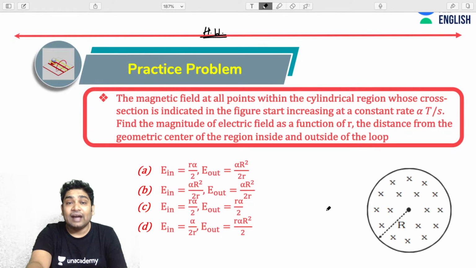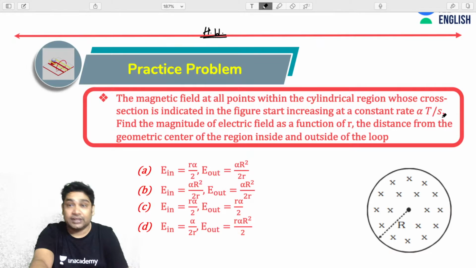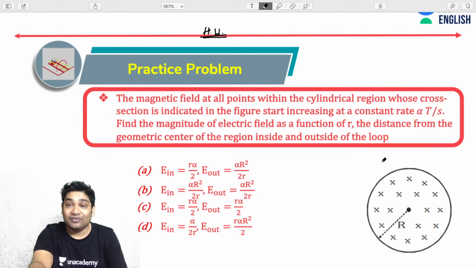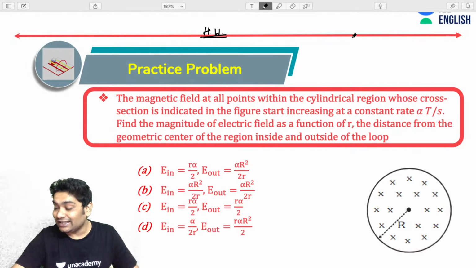You've been told a magnetic field at all points within a cylindrical region whose cross-section is indicated in the figure starts increasing at a constant rate of alpha Tesla per second. So the magnetic field in this cylindrical region is increasing at a constant rate of alpha. You have to find the magnitude of electric field as a function of small r, which is the distance from the axis of the cylinder, for 2 points, one lying inside and another lying outside the cylinder. So this is one very standard kind of problem. Try this as your homework, and we will discuss this in the next class.